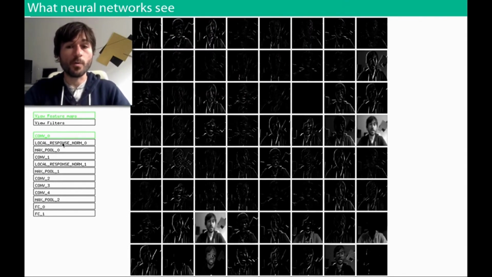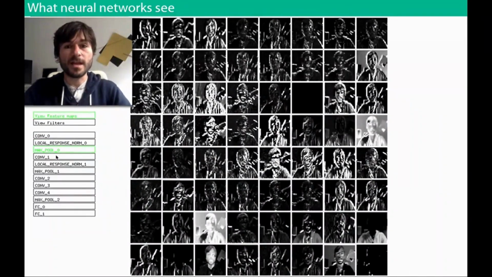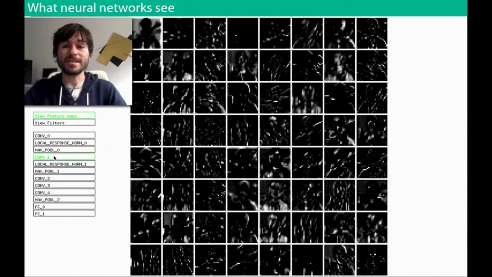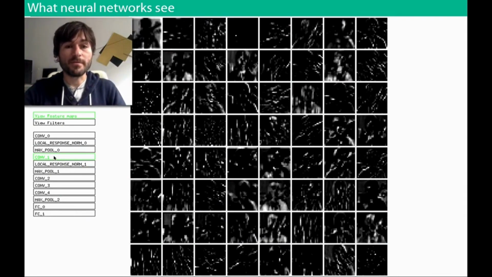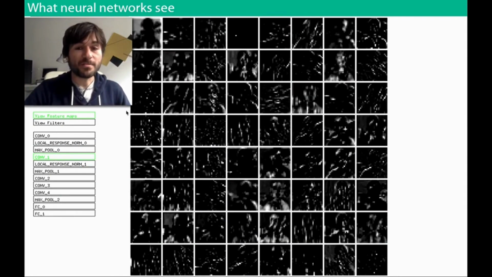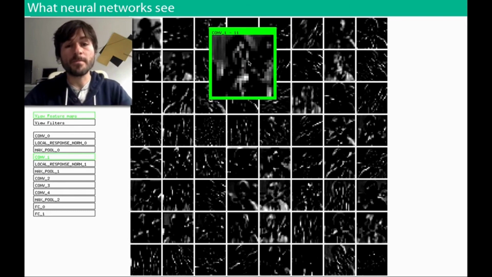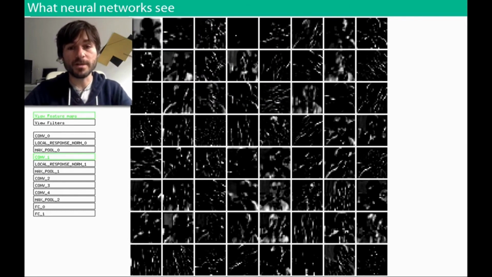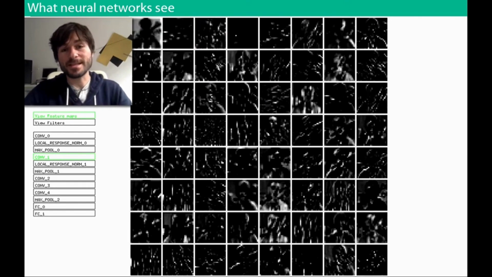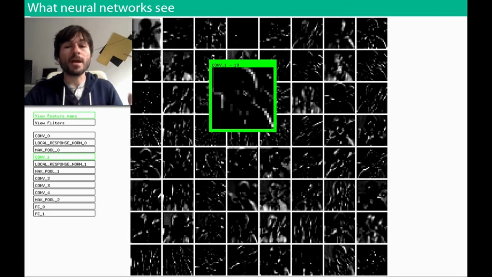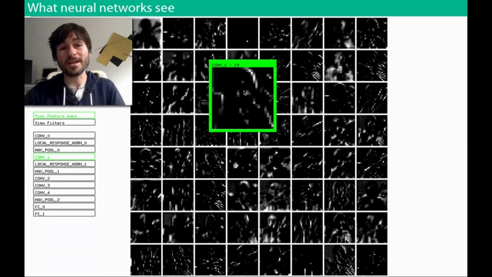Things get a little more interesting when we repeat this process many times through a sequence of layers. At each layer of the network, we take the feature maps from the previous layer, stack them together into a new volume of data, and do another round of convolution on top of them. So the activation maps in the second layer, which we're looking at here, are more interesting because rather than looking for patterns from the raw pixels of the original image, we're now looking for patterns from the activation maps of the previous layer of the network. So for example, it might be able to combine vertical edges and horizontal edges to detect corners, which we can think of as higher level features.